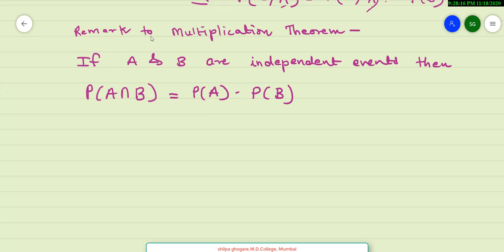And now we have a very obvious remark to multiplication theorem, which says if A and B are independent events, then probability of A intersection B is equal to probability of A into probability of B.